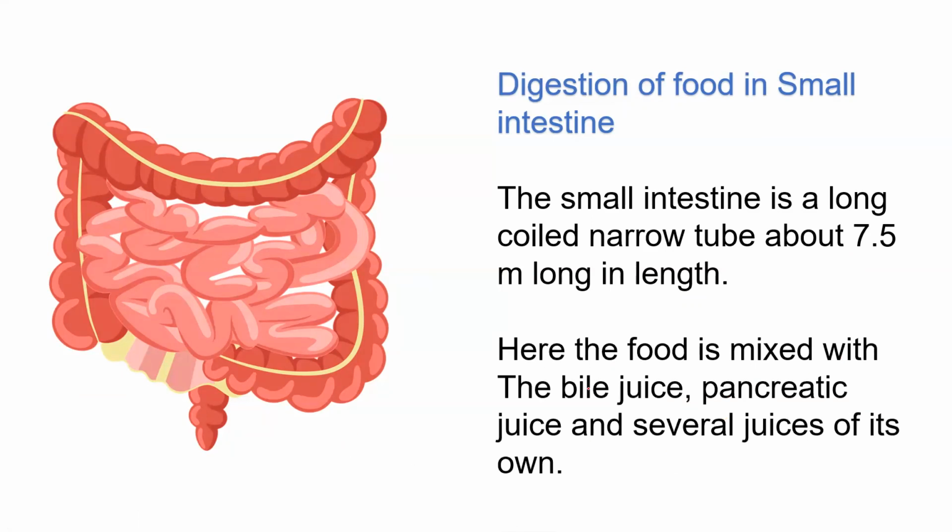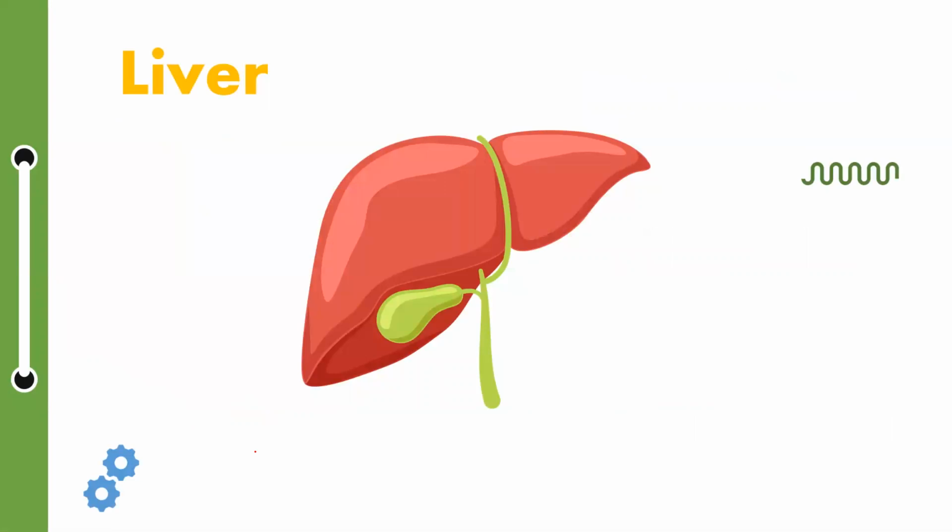Okay, and here the food is mixed with the bile juice, pancreatic juice, and several juices of its own. The small intestine contains several juices of its own. The food is mixed with the bile juice. From where do we get this bile juice? Bile juice is obtained from the liver. It secretes bile juice into the small intestine.